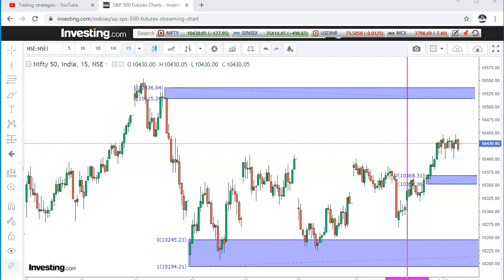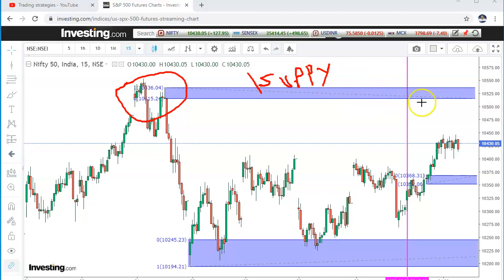So these two zones, this is the supply zone. So this is the supply zone, right? This is supply. So this entire zone is 10,515 and 10,536.